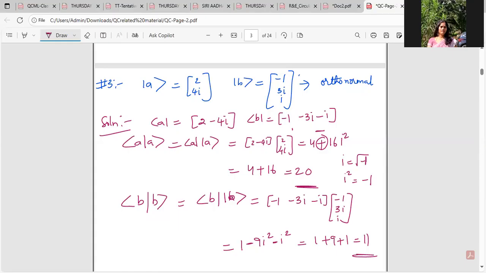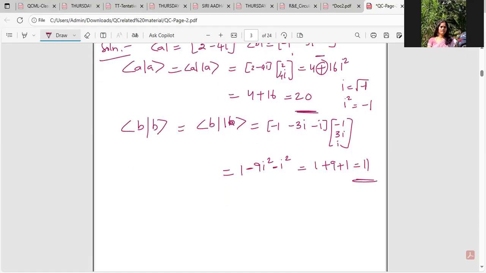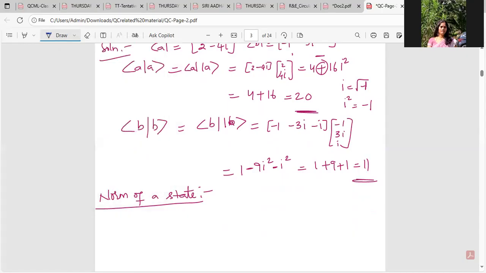Okay, now you can have a doubt. What would be the norm? Because when I'm talking about orthonormal and things, how do I denote norm with kets? If you have a doubt, the definition goes like this. The norm of a state or a ket is given using this formula. Suppose ket xi is given, then the norm of ket xi, as we denote, is the same notation, but then again ket xi is also there.